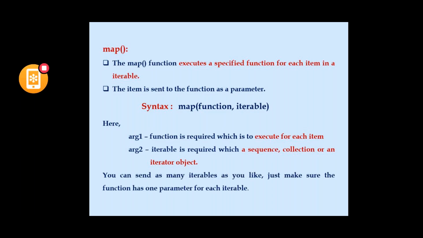Please make a note, we can send as many iterables as you like, but make sure that the function has only one parameter for each iterable. Argument 2 is an iterable, so we can pass more than one iterable at a time, that is, more than one list. But they have to be passed together as a single argument. We'll see in the next example how it has to be done. So I will go with an example.